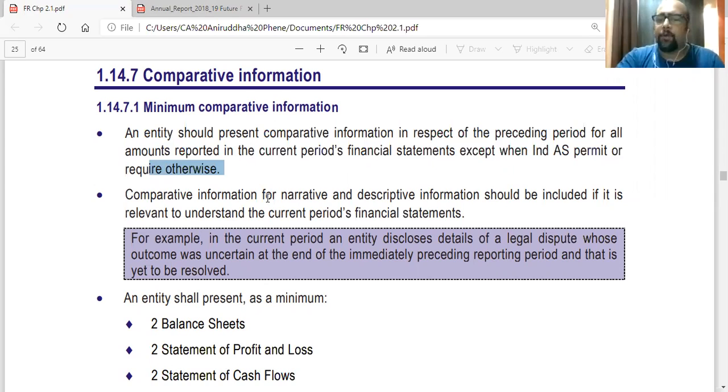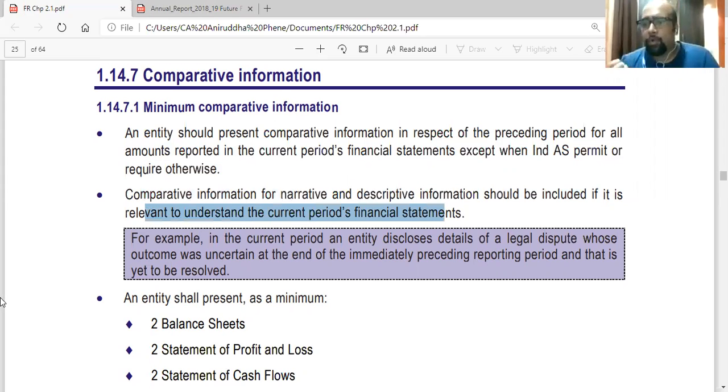Comparative information for narrative and descriptive information should be included if it is relevant to understand the current period's financial statements. Even notes can be again explained for the previous year if they are continuing to be relevant in the current year. So a note that was relevant in the previous year, as in the comparative statement, if it is still relevant in the current year, disclose that.